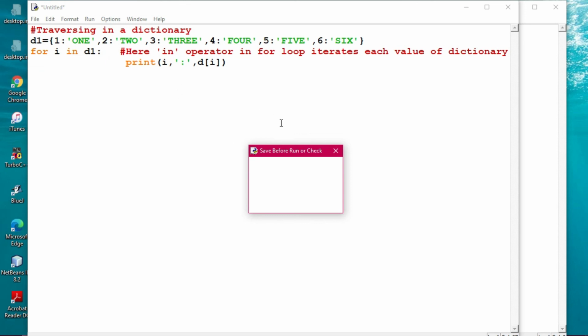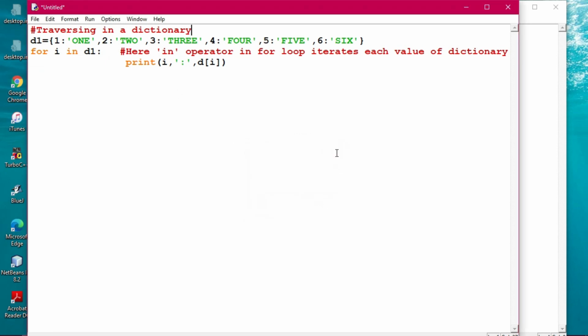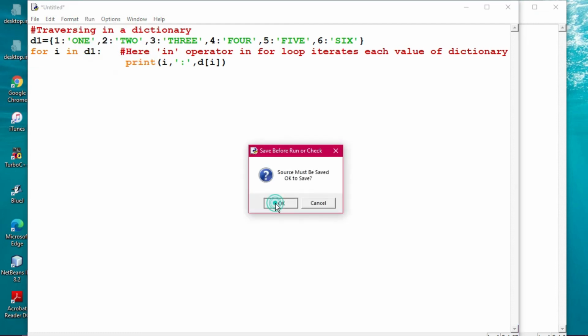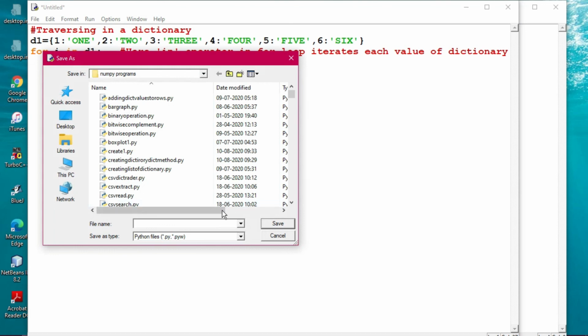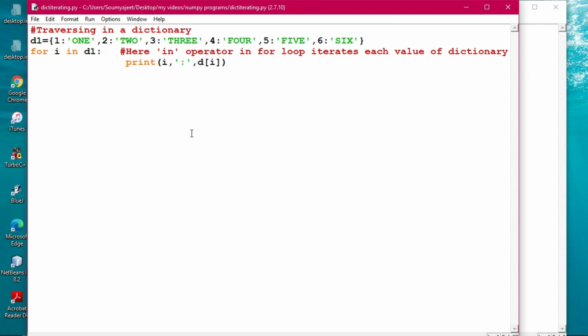The in operator is a very important one, which is the associative operator, that you should know. We have previously also used this in range functions and dictionary iteration. Now we'll execute this one and we will get the output.